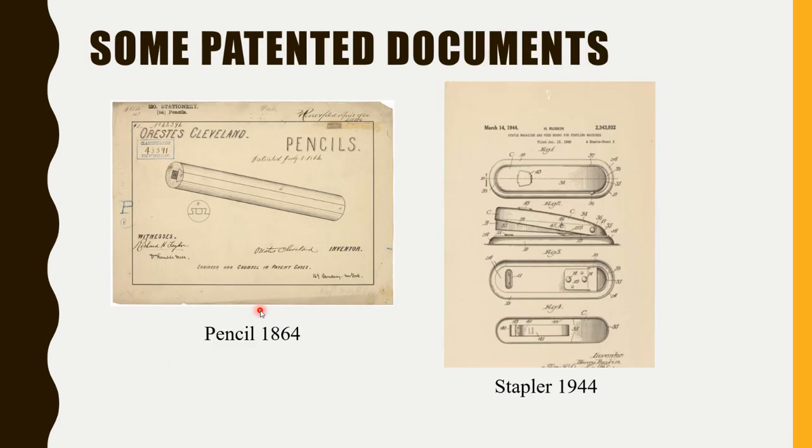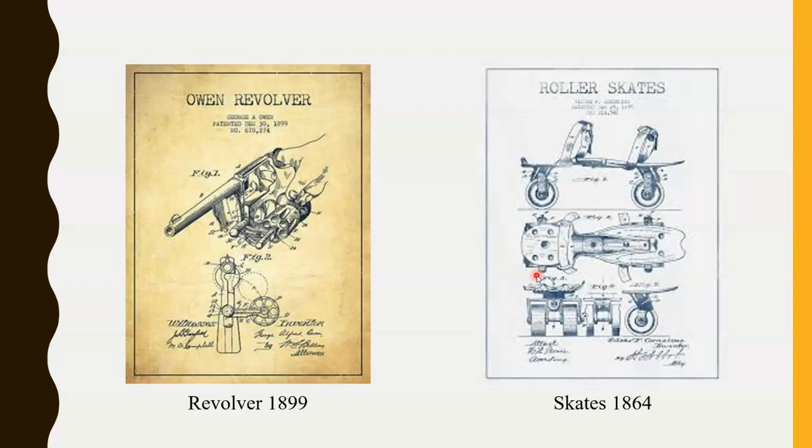So now we will be seeing the patented documents. These are a few patents. As I said, each and every product around you was once patented. Someone has invented it, someone would have innovated it, and they got the patent. So here you can see that this is the patent of the pencil. It was granted in 1864. Then stapler, revolver, skateboard. So these are all a few patent documents.